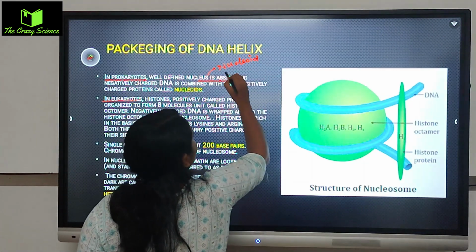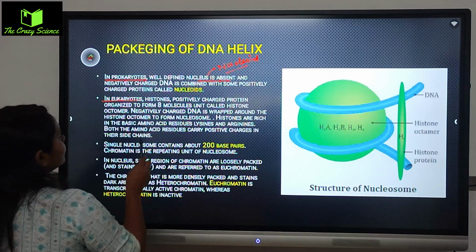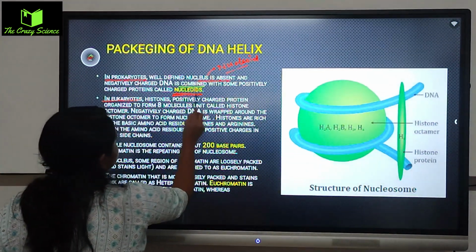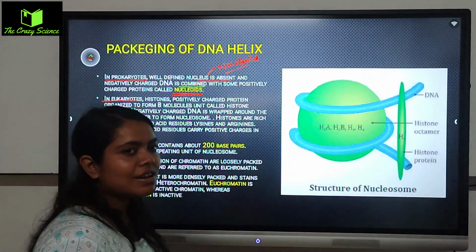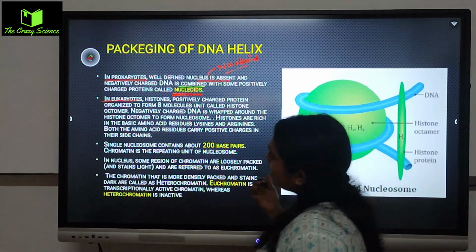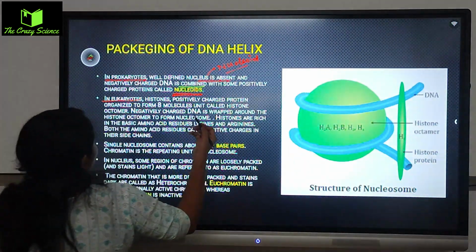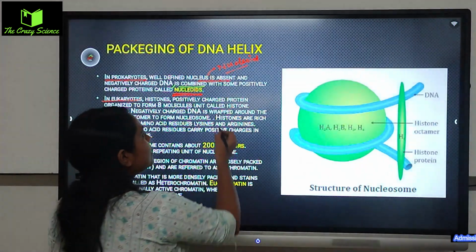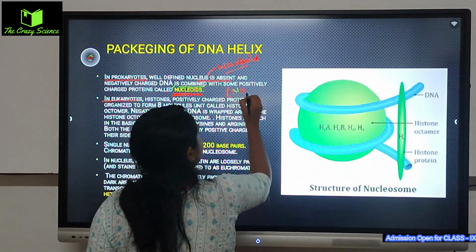Nucleus is not there, only nucleoid is there. Negatively charged DNA is combined with some positively charged proteins, which form the nucleoid. Okay, so prokaryotes just nucleus থাকে না. Instead of nucleus কি থাকে ওখানে, just nucleoid is present, and nucleoid is where the nuclear membrane is not present.